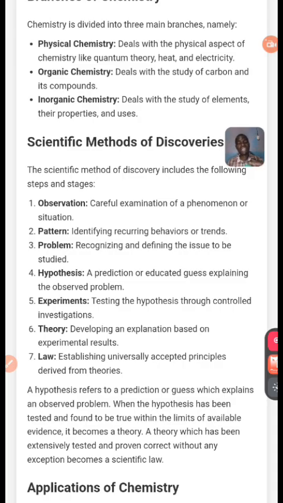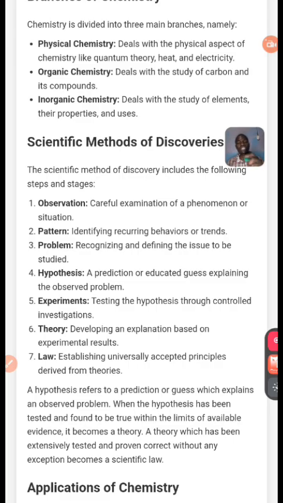If I discover that when I mix the spirit and charcoal together it forms a liquid, and if it can write, it means that my experiment is good. But if it cannot write, it means that I need to go back to observation or pattern. It means that my experiment is not okay.